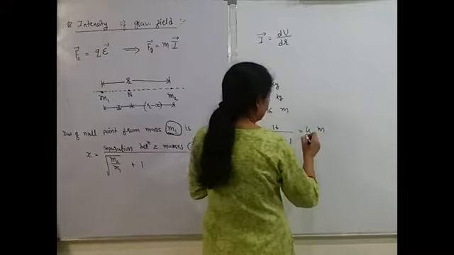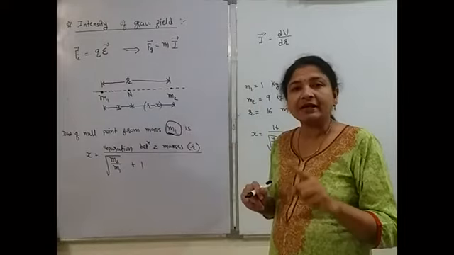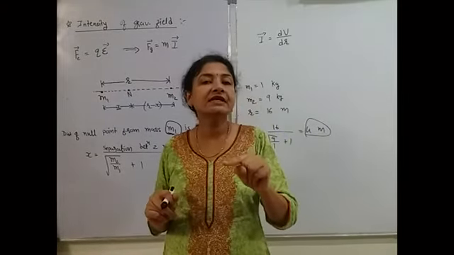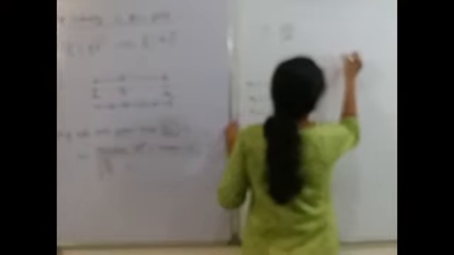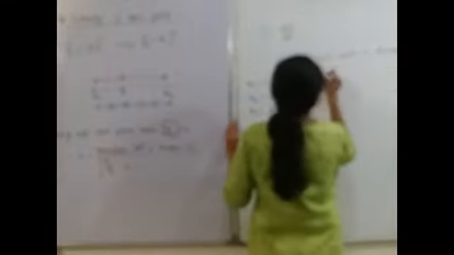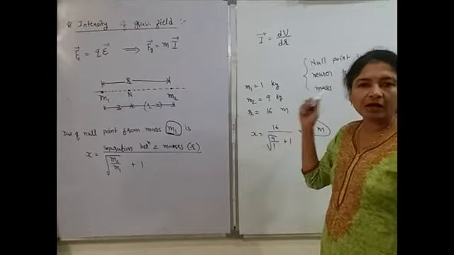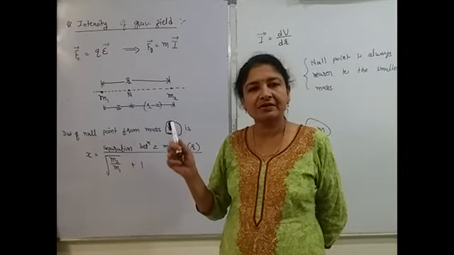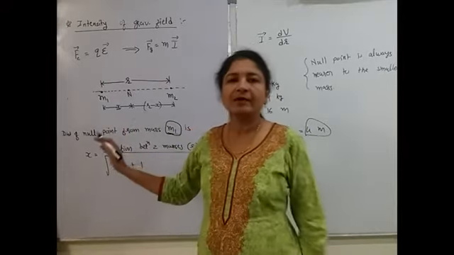So from this you must be able to understand that m1 was smaller. So keep in mind that the null point is always nearer to the smaller mass. Note it down: null point is always nearer to the smaller mass. Okay, this point has to be kept in mind. And how will you get the distance? Separation divided by under root m2 by m1 plus 1.